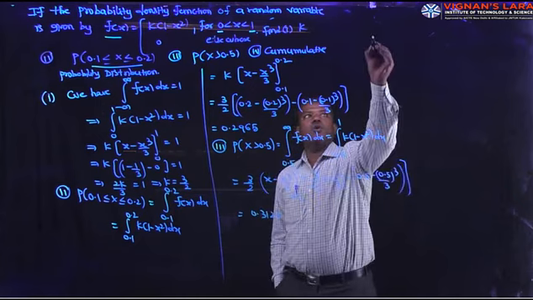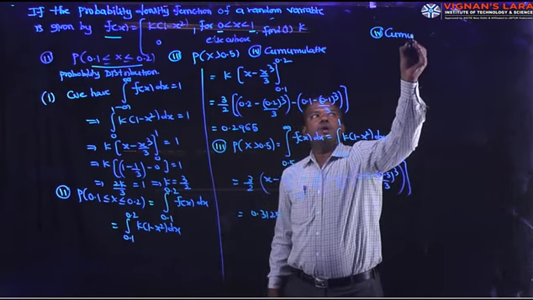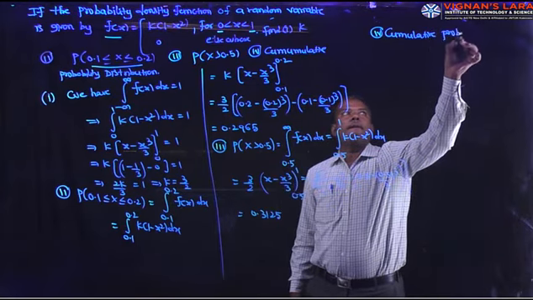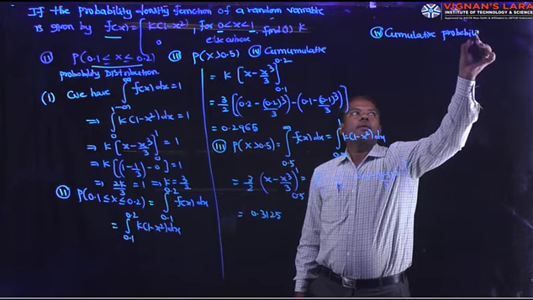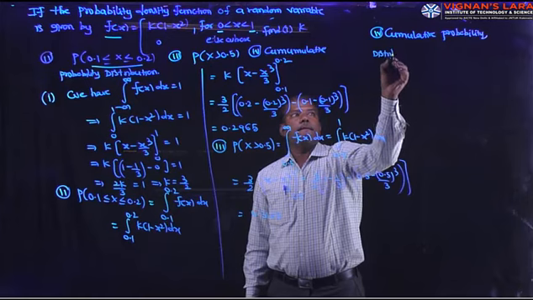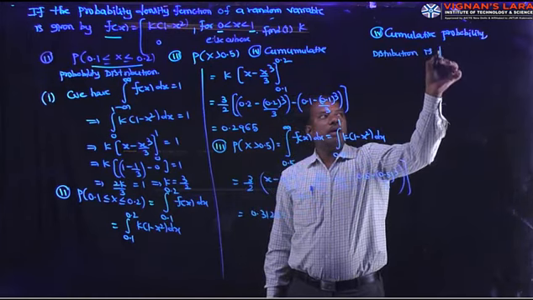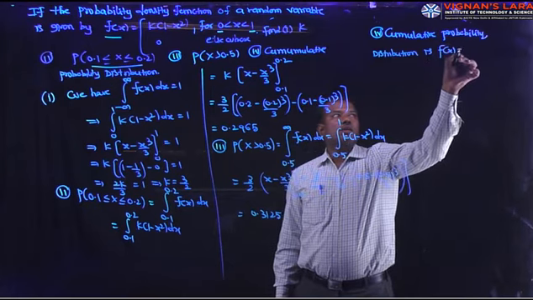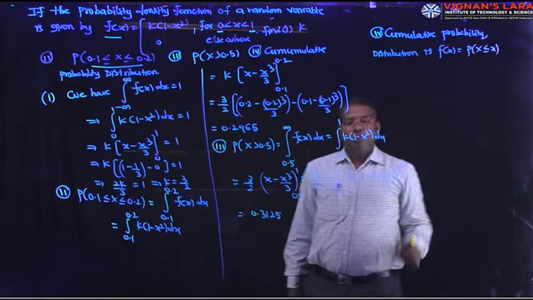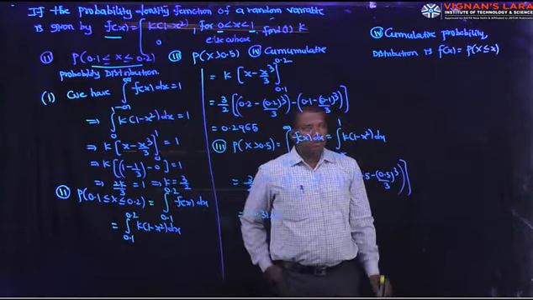Next, the fourth one: cumulative probability distribution. The cumulative probability distribution is capital F of x, equal to P of X less than or equal to x. In both discrete and continuous cases, the cumulative is P of X less than or equal to x.